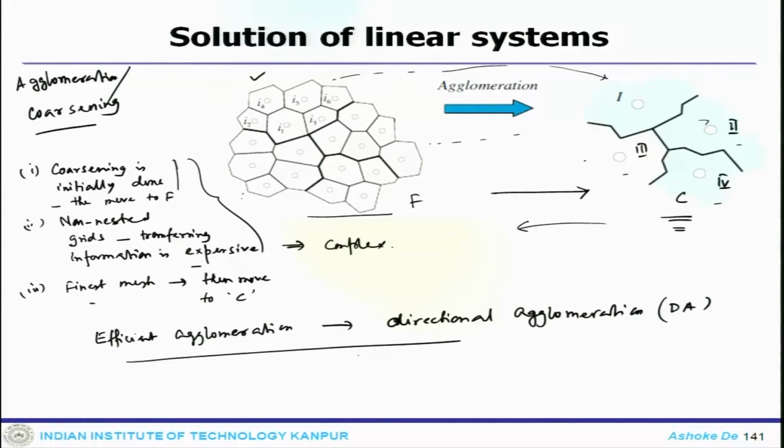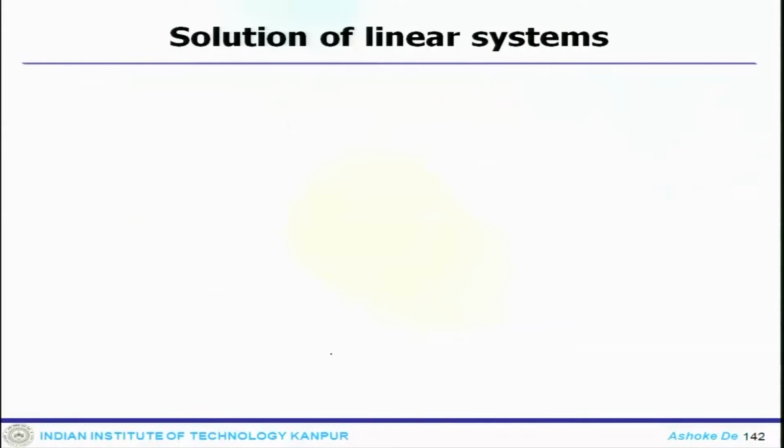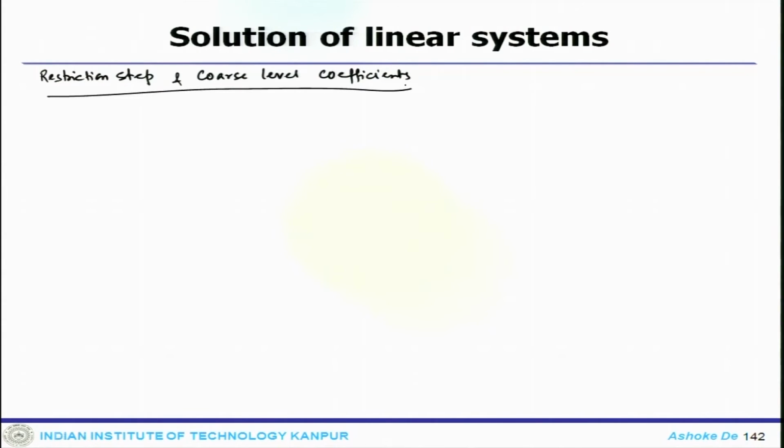So, this is what it says. Now, one can see the restriction step and the coarse level coefficients. So, how can one obtain these things?